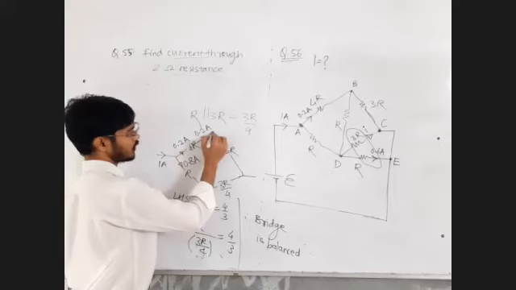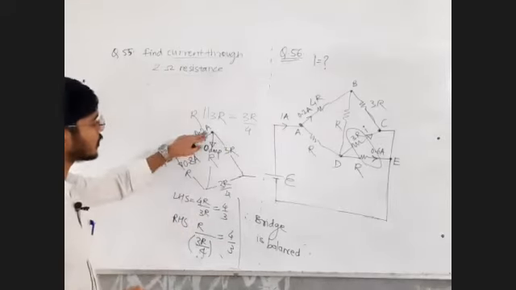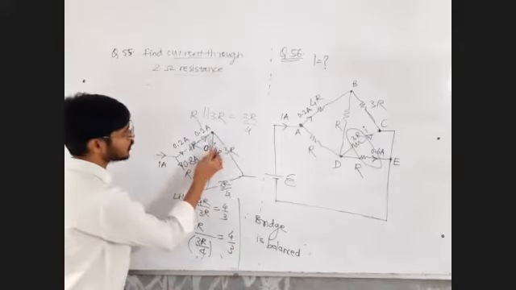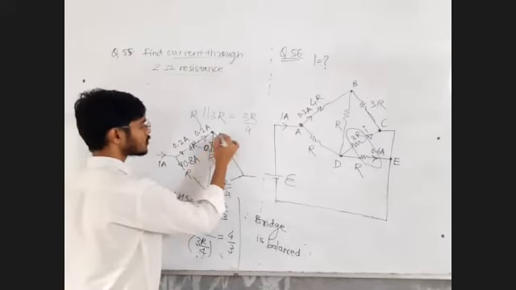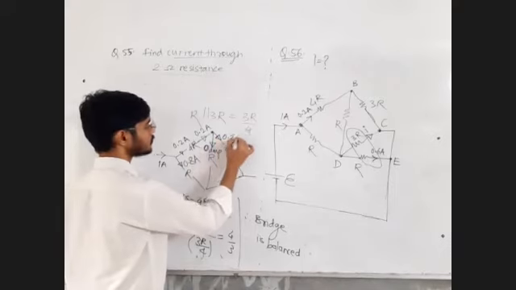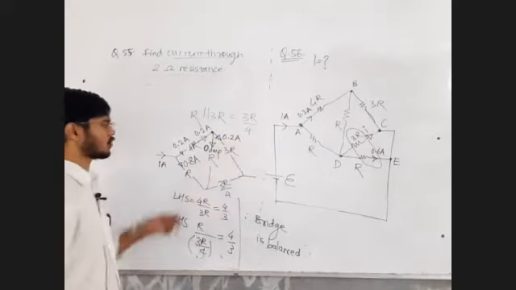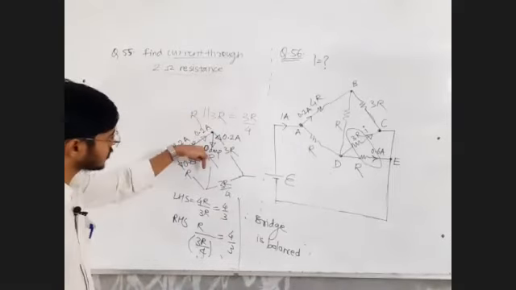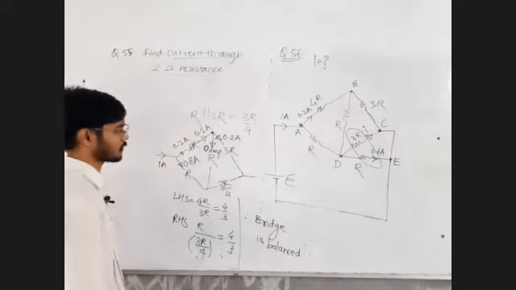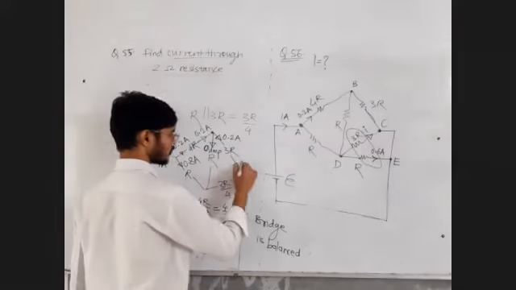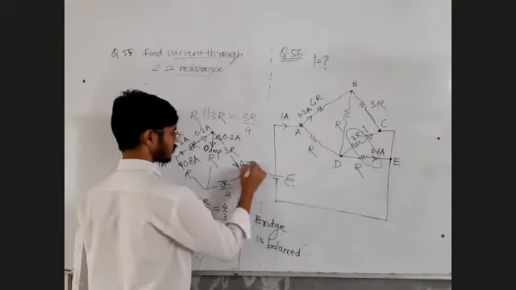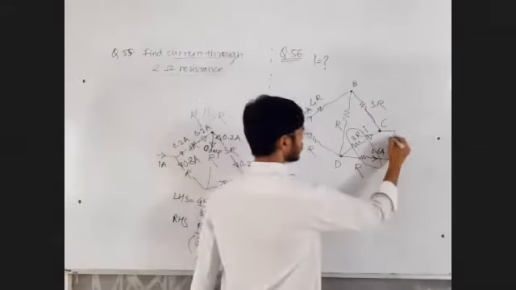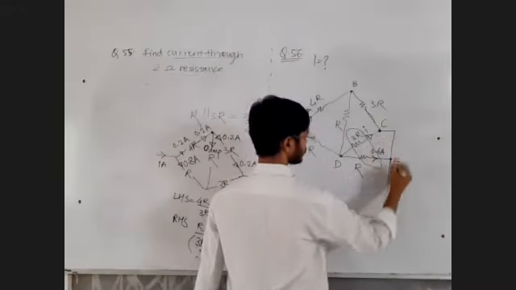0.2 ampere current will reach here. Out of that 0.2 ampere current, 0 ampere current will go in this branch. Remaining is what? Remaining is 0.2. Out of this 0.2 ampere, the current gone here is 0, so remaining current means 0.2 ampere. So that 0.2 ampere current will be this one. Now you obviously know if this is 1 ampere, this must be equal to 1 ampere.